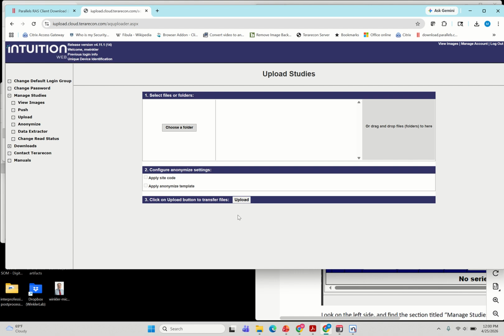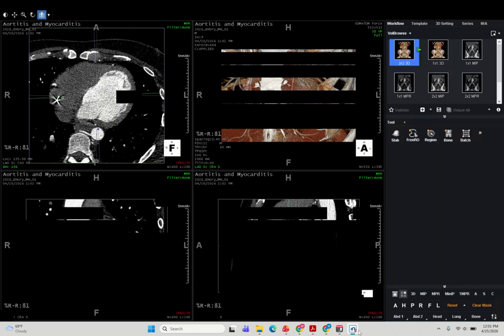Now, I don't have a file to do that. One problem we're having is that sometimes the files are being routed to a different server. We're on server 6. And then there's also a lag between when you upload it and when it's available on the server. So if you upload something and then the next day it's not there, Mike may have routed your account to the wrong place, in which case you have to let us know. My files aren't appearing on the TeraRecon server that we're using.